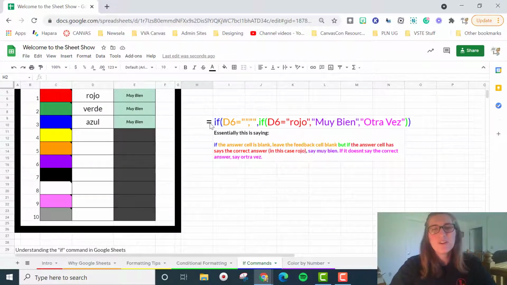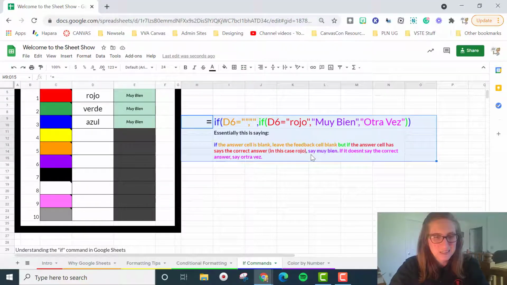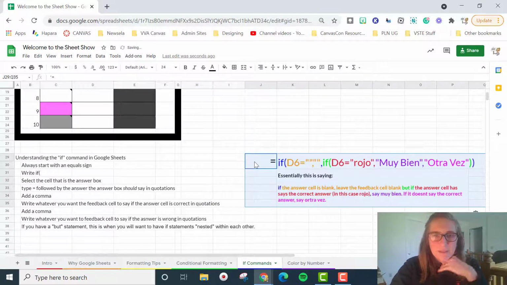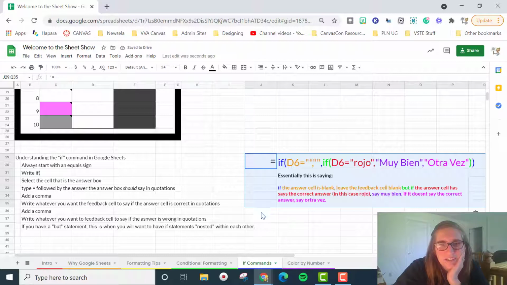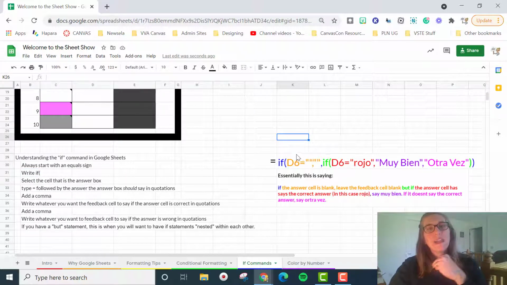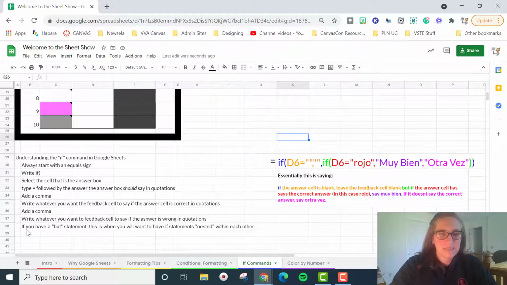In order to start a formula, you always, always, always have to have an equal sign. So I'm going to cut some of these and paste it down here. You always have to have an equals sign. So always start with an equal sign, then write if with a parenthesis. Now I have two if commands in here, and part of the reason why is this last bullet point over here.